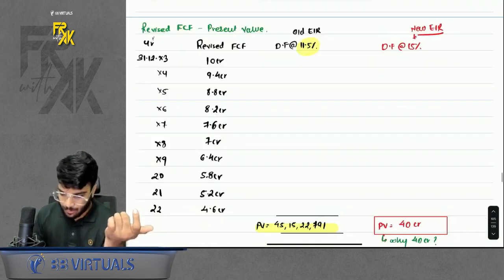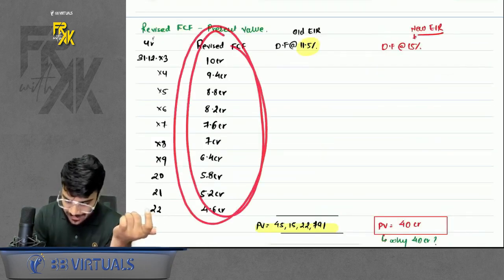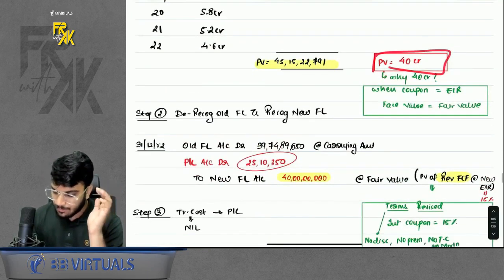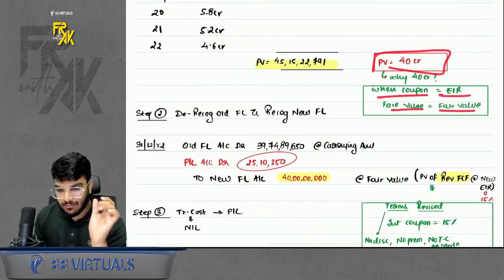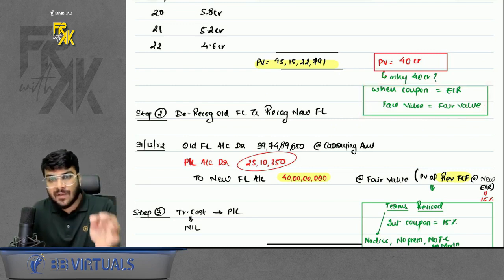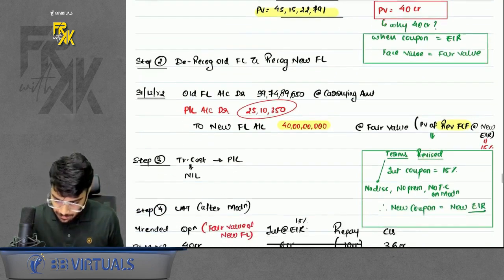If you want, you can compute. You can discount the revised cash flow at the new EIR, but it will come to 40 crore only. Why? Because when coupon and EIR are the same, face value and fair value are the same. These are the small shortcuts which I have given you so that you save some time in the exam. Do remember that part.